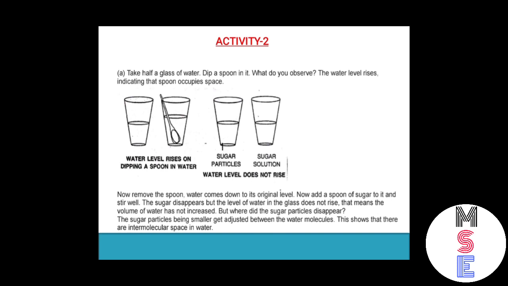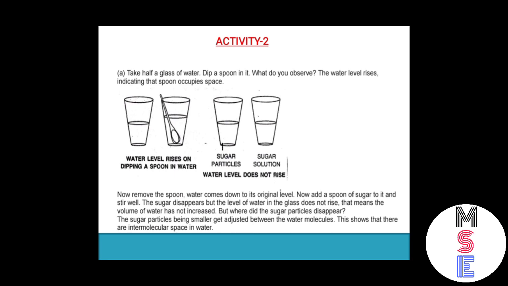Now here one more activity is there. Take a half glass of water and dip a spoon in it. You can see that the water level increases. Then take again a half glass of water and add sugar in that water.